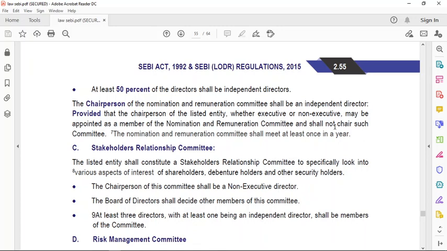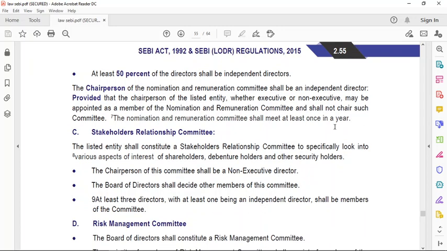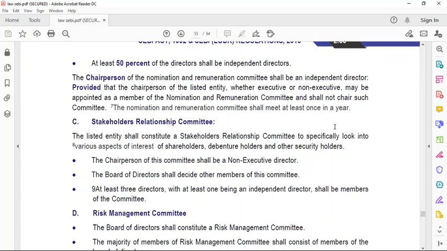The Nomination and Remuneration Committee shall meet at least once in a year. So only once a year the meeting is needed, whereas the audit committee has to hold 4 meetings at least, and the gap between 2 meetings should not be more than 120 days.